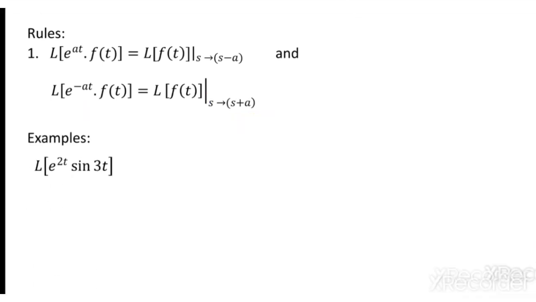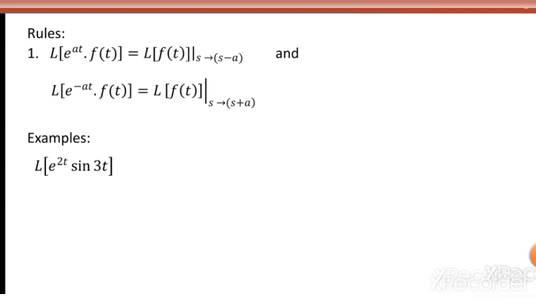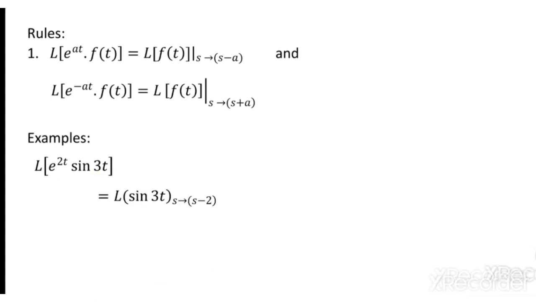So sin 3t into exponential e power 2t. So here obviously I have to take the sin 3t Laplace transform, the associated function, first. Once the result is obtained, replace s by s minus 2. So what is sin 3t Laplace transform? You know that it is 3 by s square plus 9, but you have to now replace s by s minus 2, which gives 3 by s minus 2 the whole square plus 9. So Laplace transform of e power 2t sin 3t gives 3 by s minus 2 the whole square plus 9.